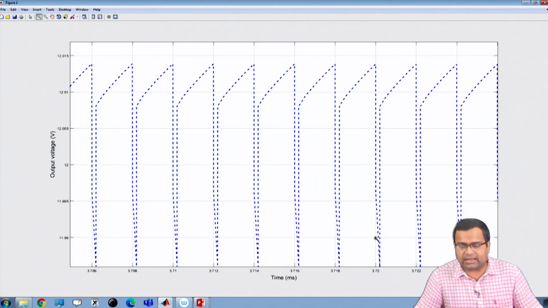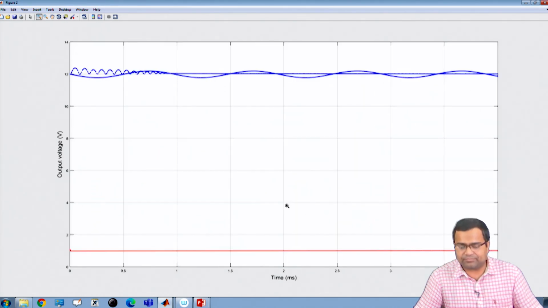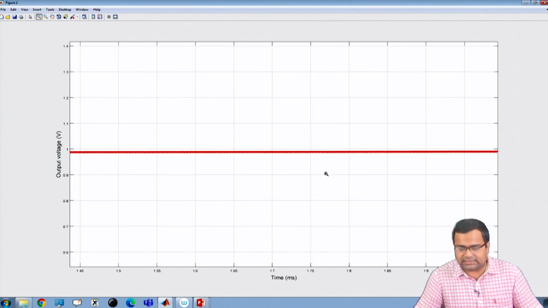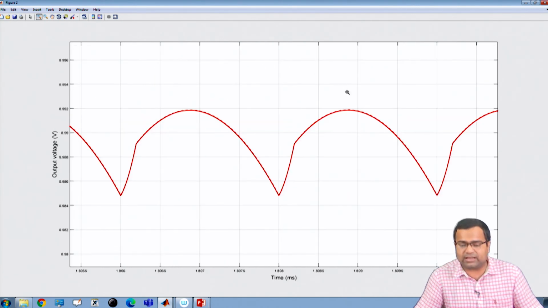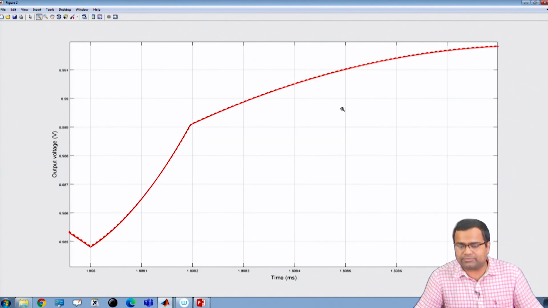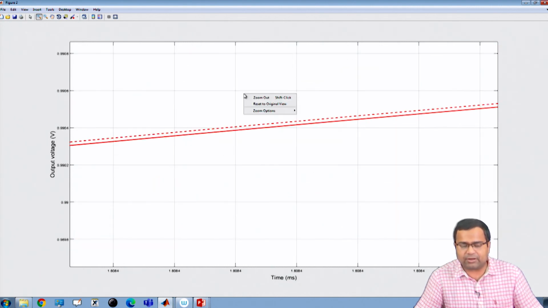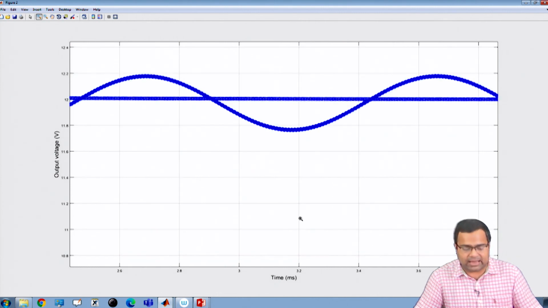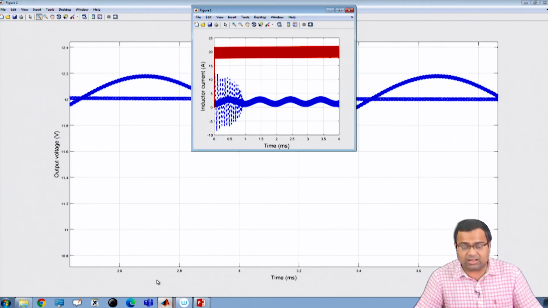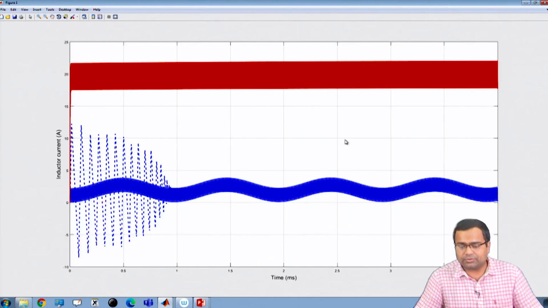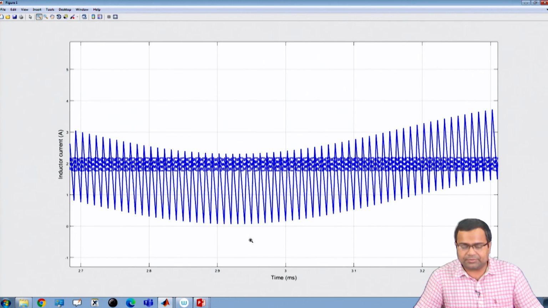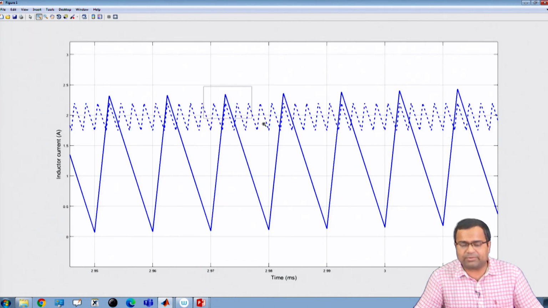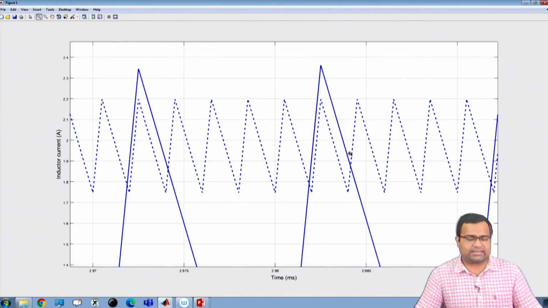You can see that this is the waveform that becomes stable. This dotted line becomes stable, whereas in both cases the inductor currents are stable. The output voltage waveforms overlap. So now the current mode control is able to stabilize this converter, and if you go to the current waveform and zoom in, the inductor current becomes stable for this case.